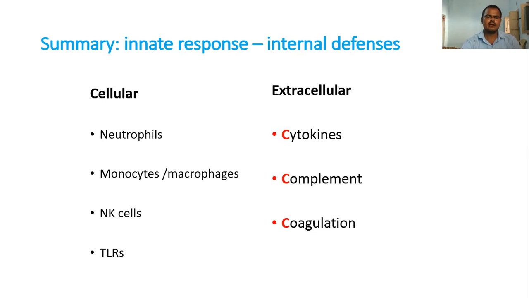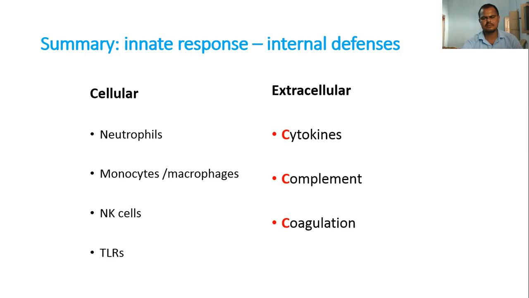So when you are observing innate immunity, the cellular part includes neutrophils, monocytes, macrophages, natural killer cells, and T cell receptors, and here also cytokines, the complement system, and coagulation. Blood clotting is also one of the defensive mechanisms. When you injure or cut the body, that is a way for many different types of pathogens to be introduced. So the coagulation action is also one of the defensive mechanisms of the human body.